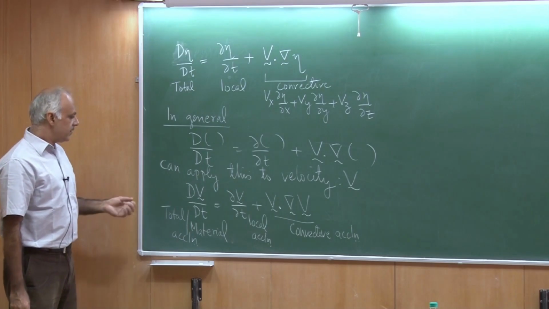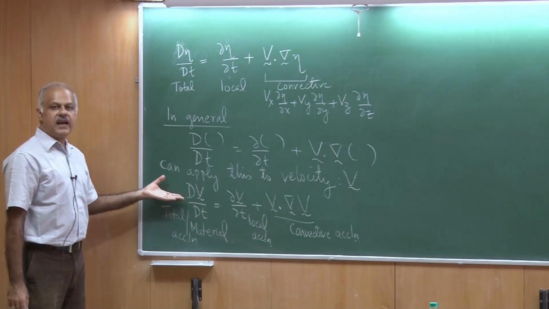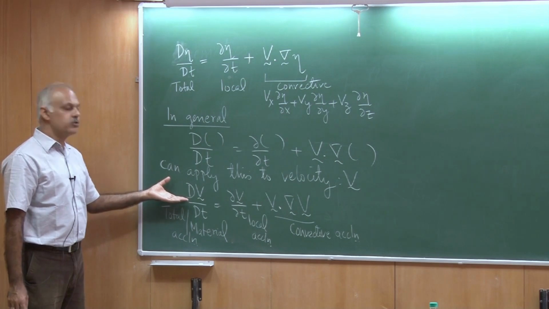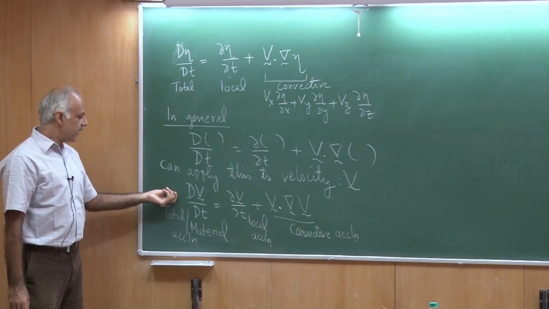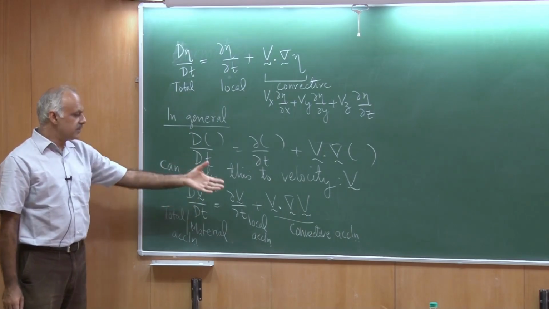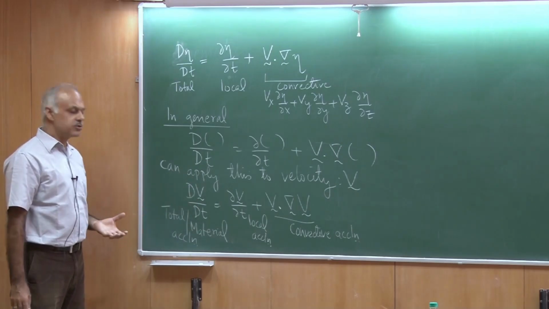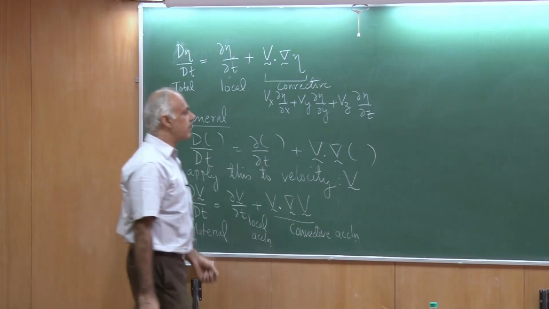Okay. You can see that this is the material acceleration that actually would be applicable in Newton's second law of motion. Okay. So if I multiply this with mass times the acceleration, then in principle I could say that this should be related to the forces that are applicable on a certain fluid particle.